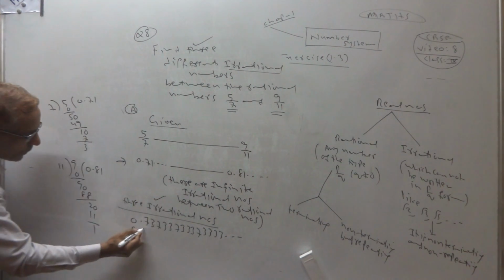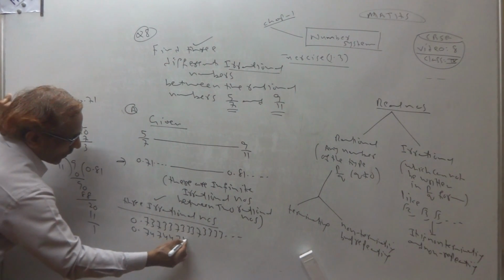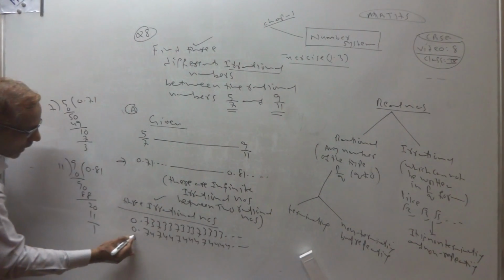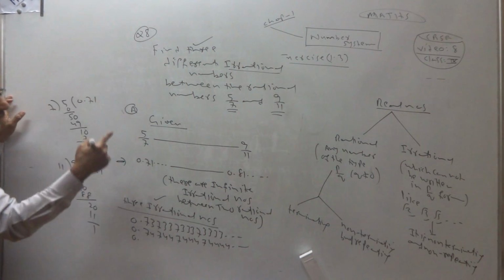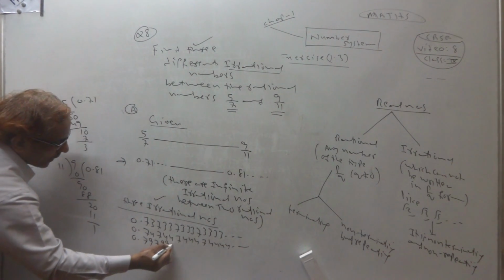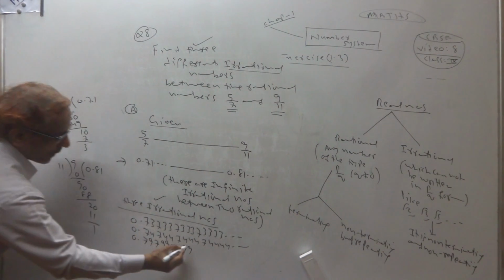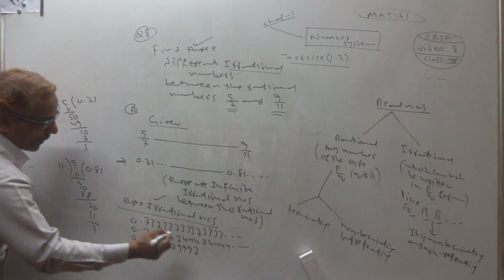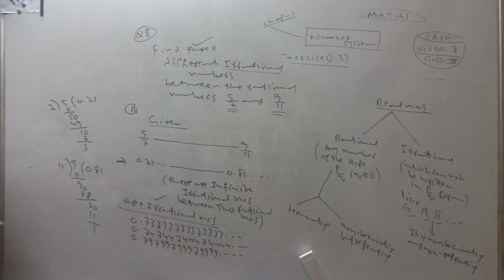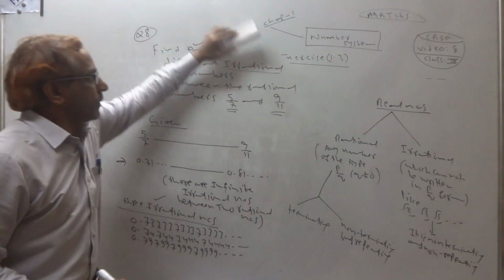And take one more: 0.74, 0.744, 0.7444. I can take one more because we need 3: 0.79, 0.799, 0.7999. We always write this pattern for irrational numbers. Finished. This is the answer for the 8th question. Clear?